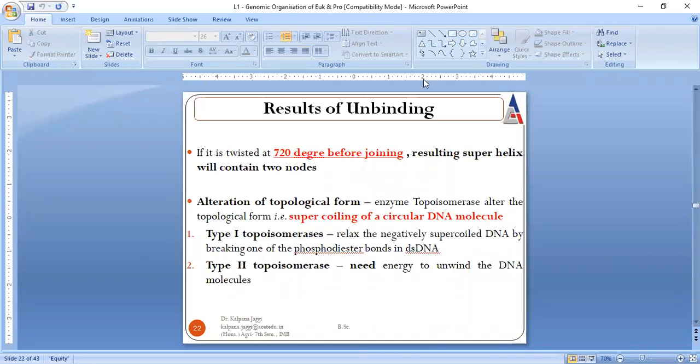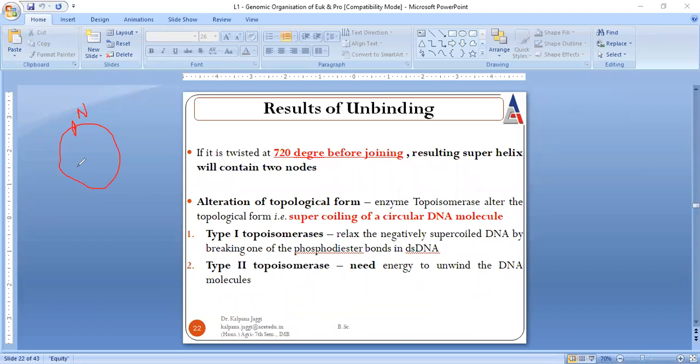So I will once again summarize. In genomic organization, the two strands coil one above the other and result in the formation of a circle. The place where sealing takes place is said to be a nick. When I said one nick or two nicks can be present, it is not that once they have bound together and formed a circle, they are never going to unbind.